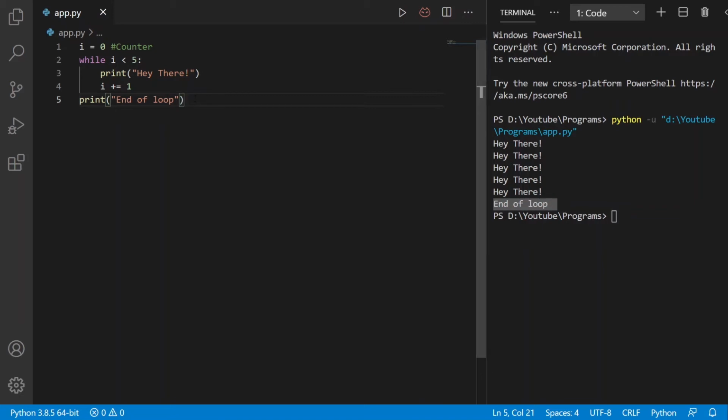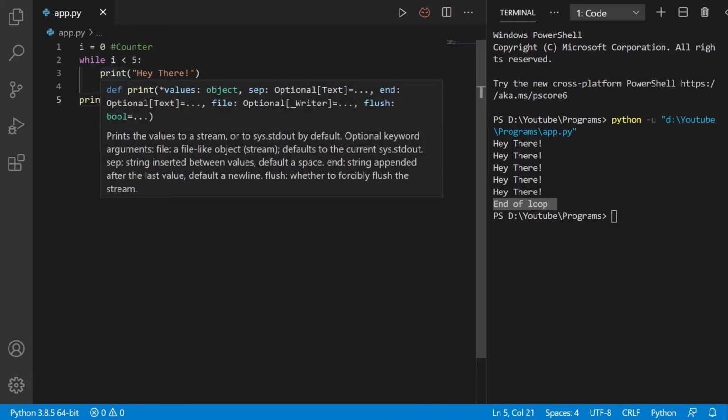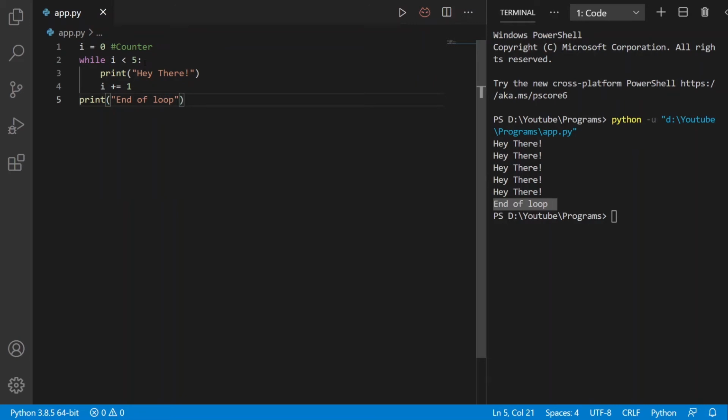So what's happening behind the scenes? First we are initializing a counter here, that is i = 0. Then it checks the condition whether i is less than 5 or not. Here the condition evaluates to true. That's why this print statement is executed. And after this we are incrementing the value of i by 1. Again the condition will be checked.